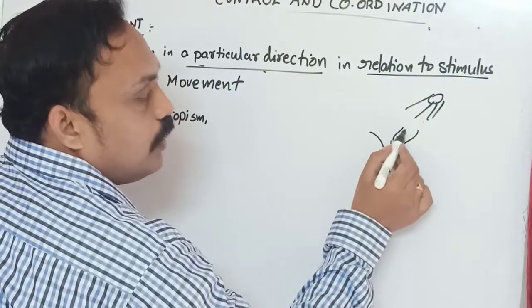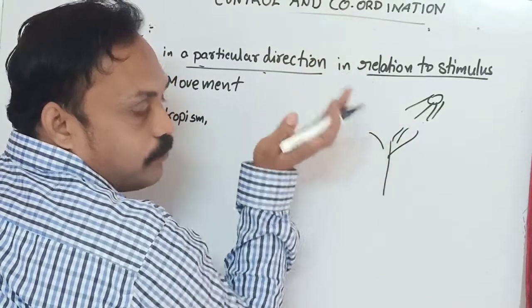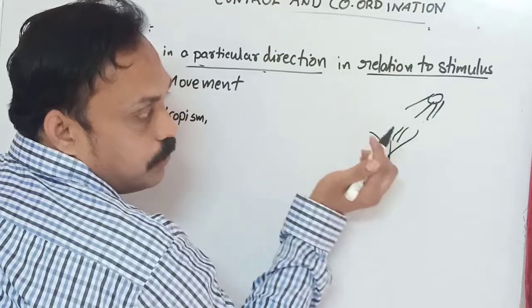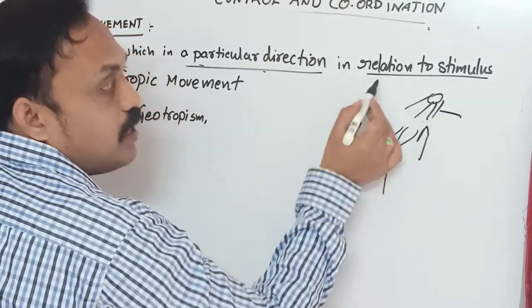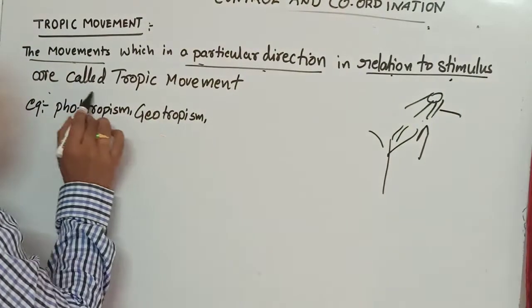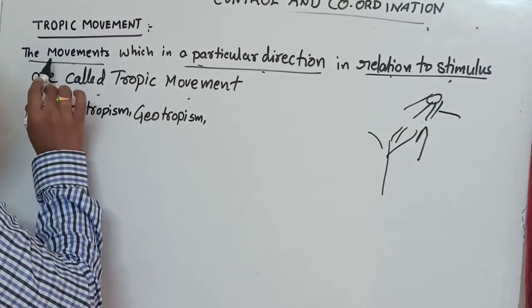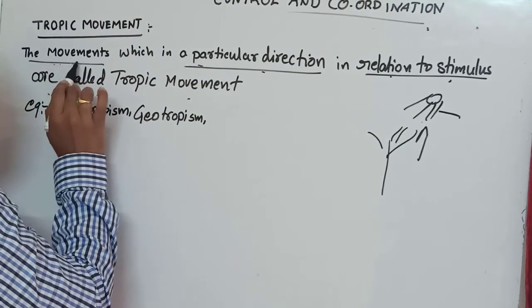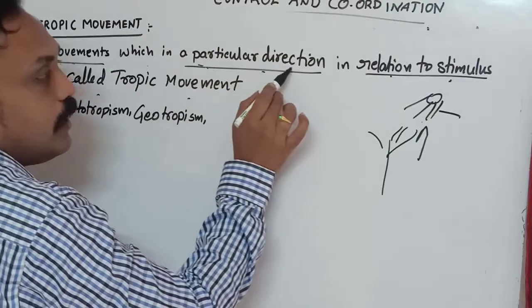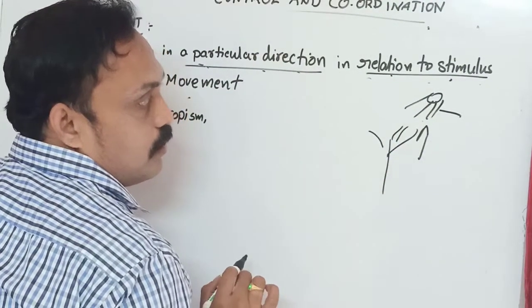All plants grow upward towards sunlight. Movement in a particular direction in relation to stimulus is called tropic movement.